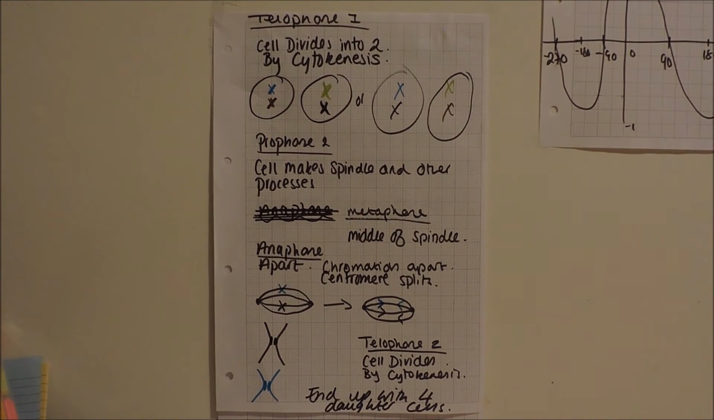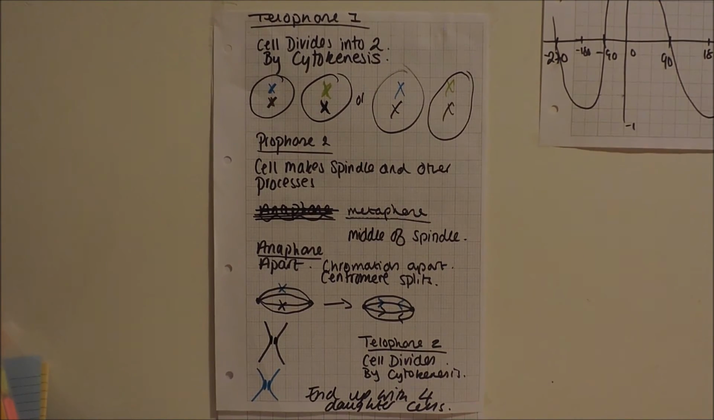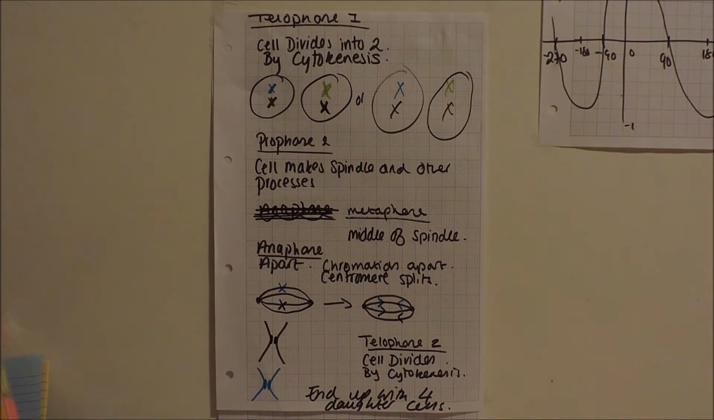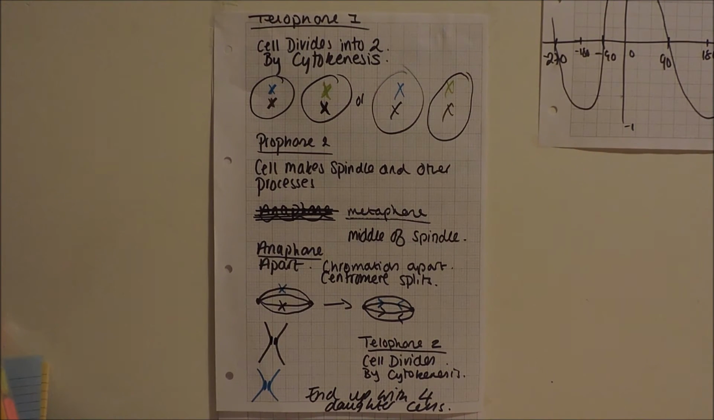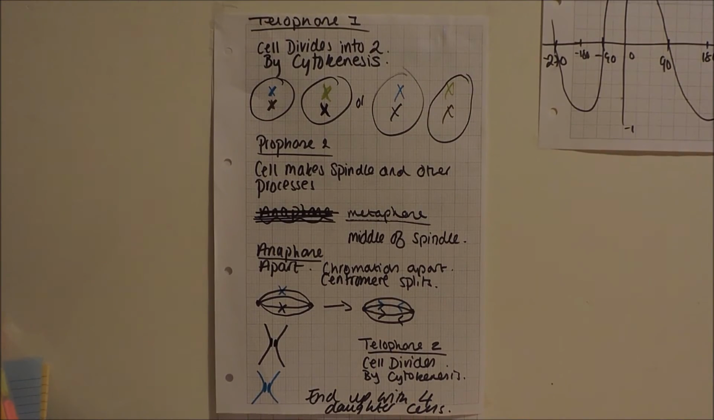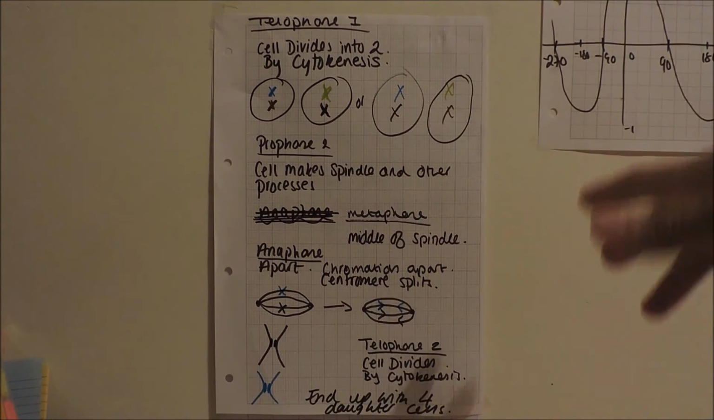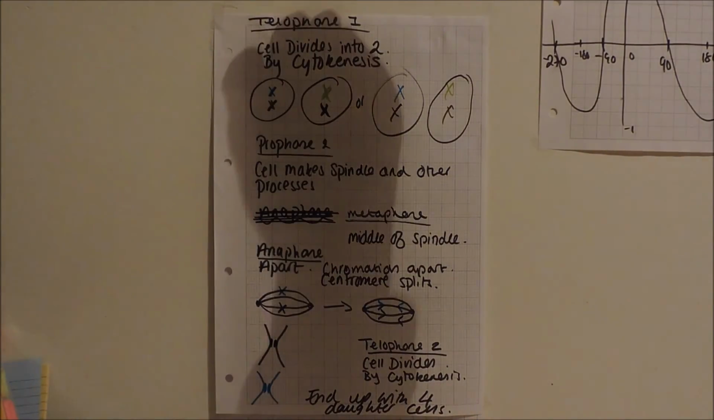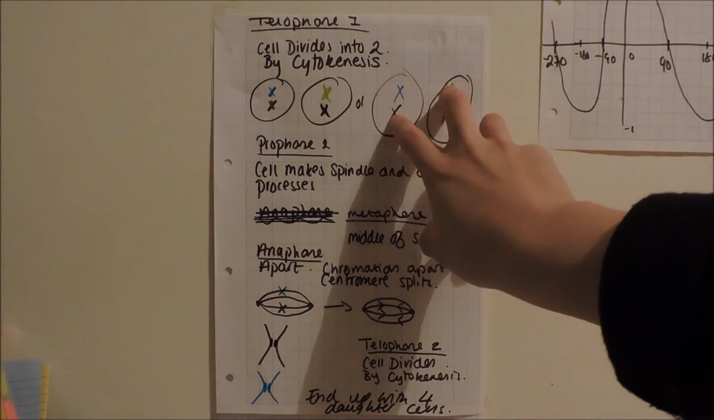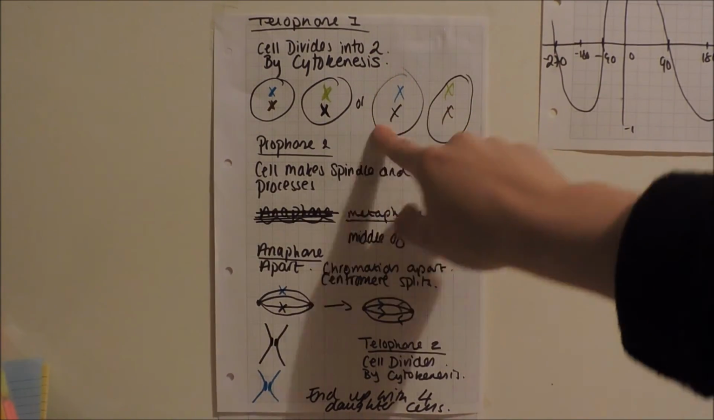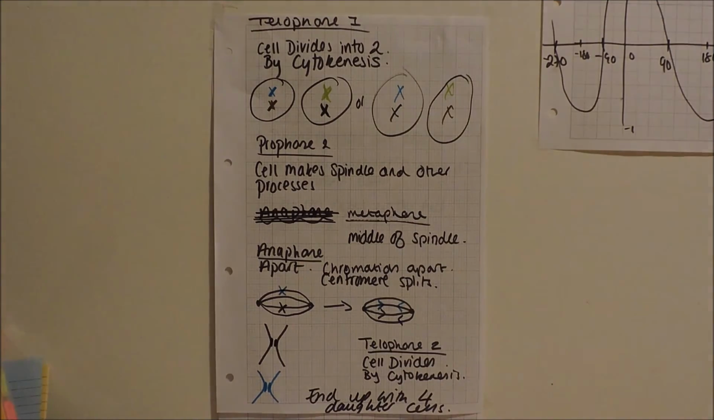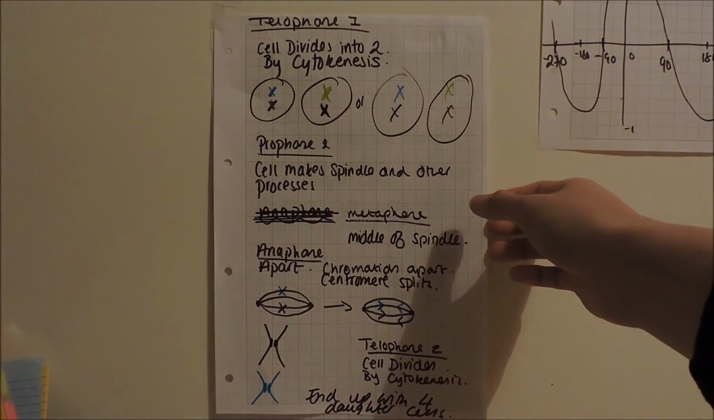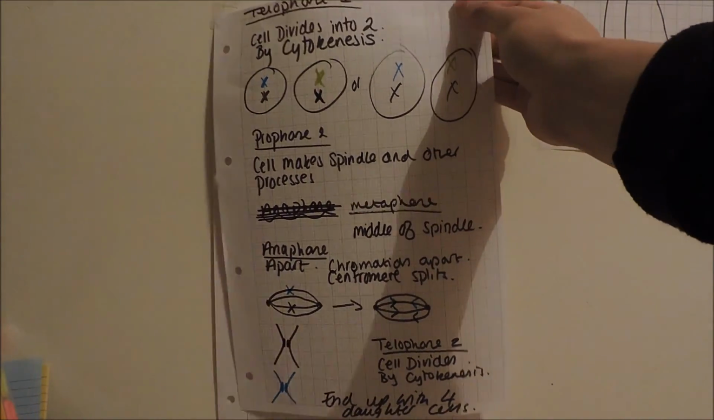Now the final stage is telophase. Telophase is the cell division. So this cell divides into two again by cytokinesis. So you end up with 4 daughter cells, because in the first stage you've got your one cell, and then you've got the 2 cells which are here, and then these divide into 2 again, and you get 4 separate cells. Yeah, so that's all of meiosis.